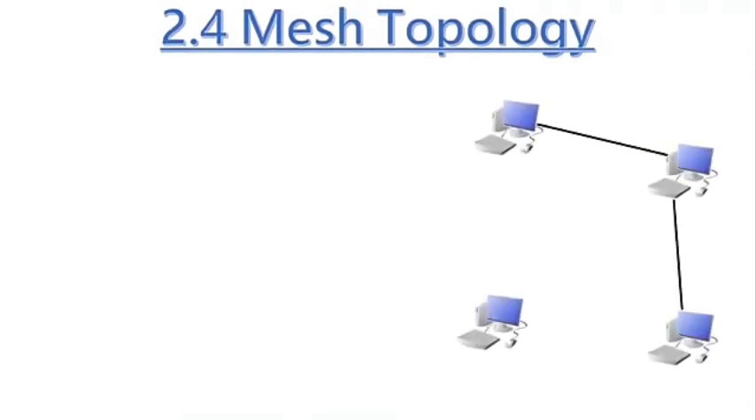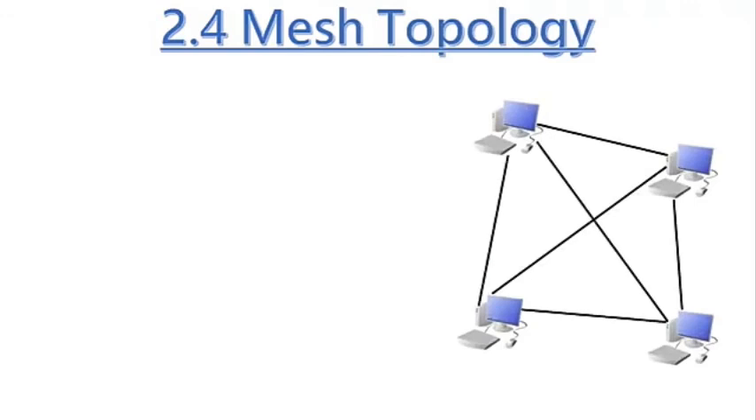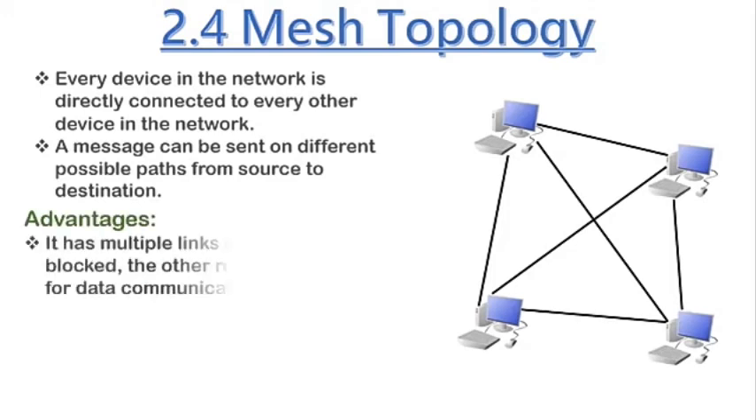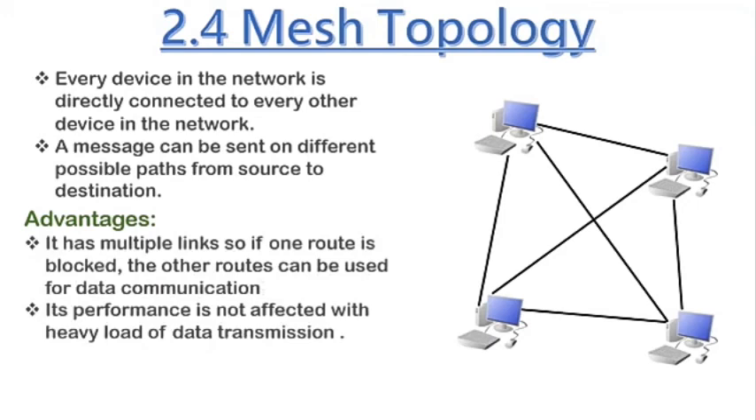And the next topology is mesh topology. In mesh topology, each and every computer is directly connected. It means that the first computer is connected with all the other computers, so if it wants to send a message to any computer, it can send. And the best advantage is if one path is blocked or busy, it will take a new path.